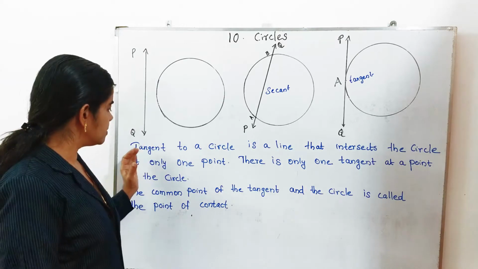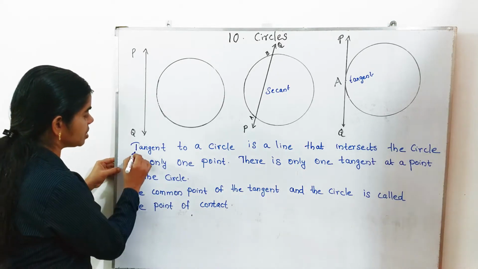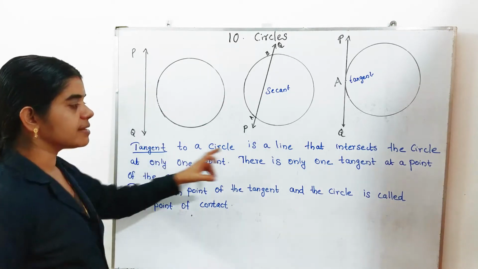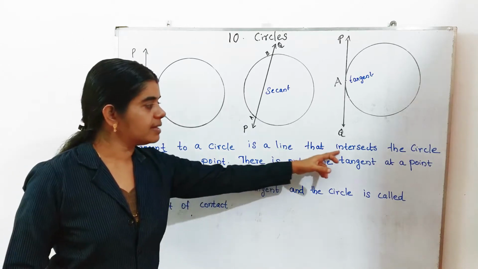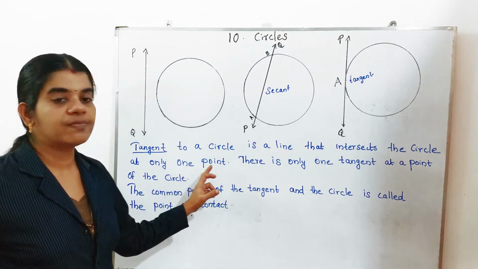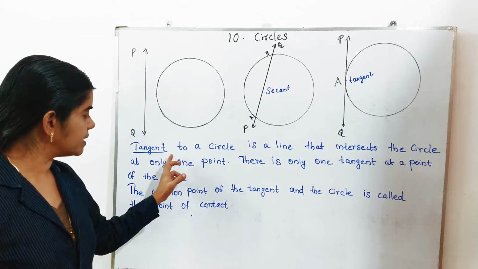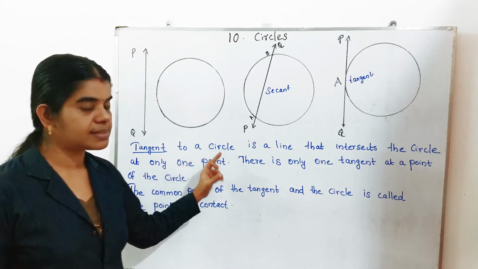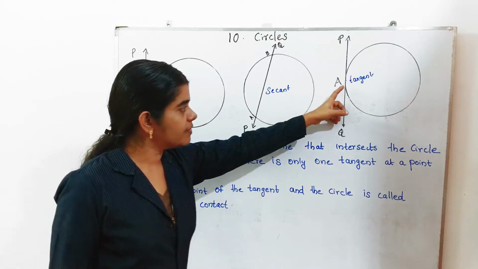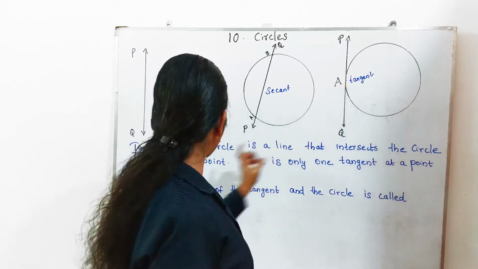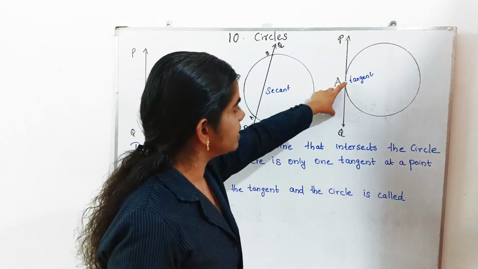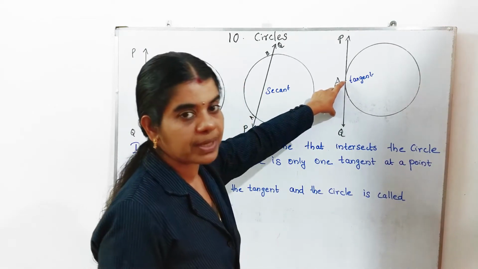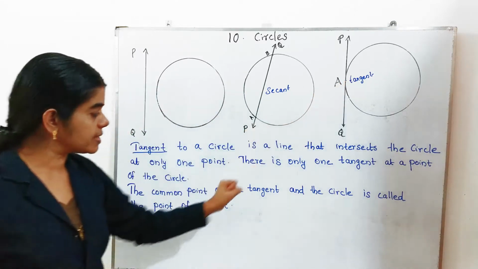Next I am saying what it means by tangent. A tangent to a circle is a line that intersects the circle at only one point. That is known as a tangent. Here just look, it intersects the circle at only one point. It touches the circle at only one point. That is known as a tangent to a circle.